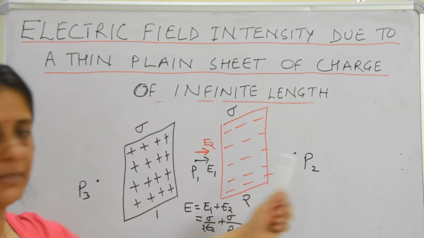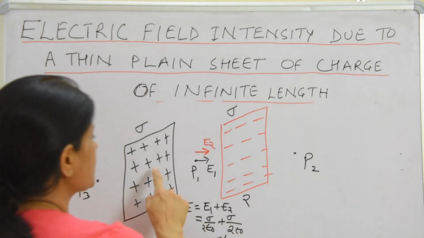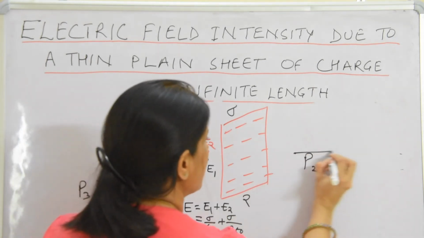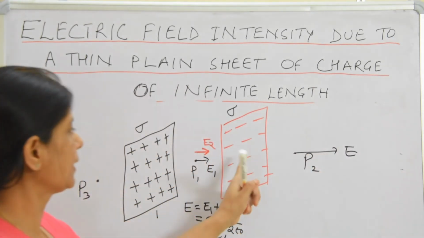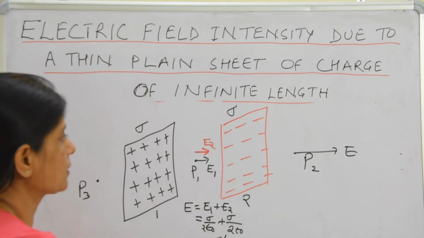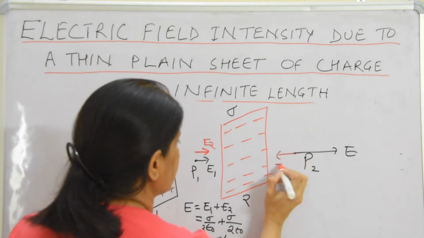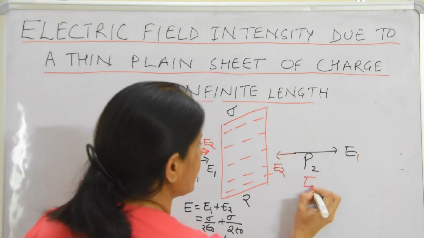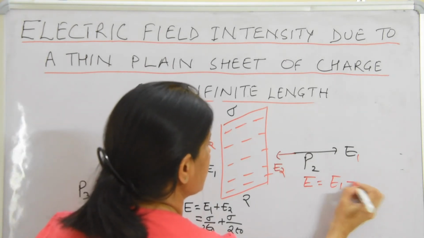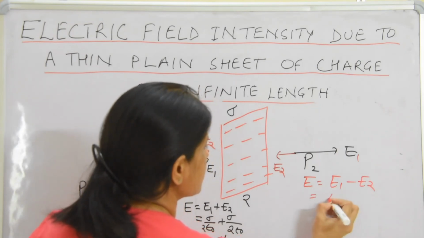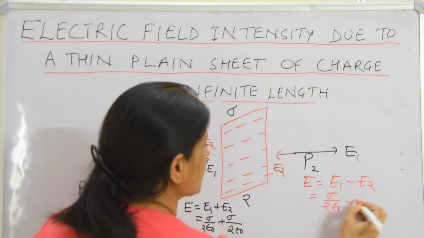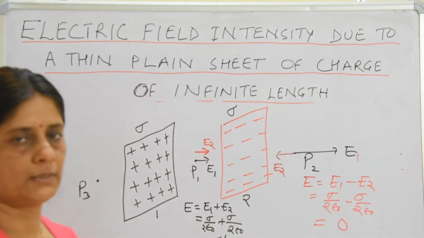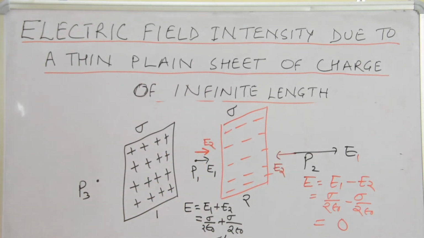Now at point P2, due to the positive charge, the direction of electric field intensity is outside, and due to the negative charge it is inside. Total E is E1 minus E2, that is sigma upon 2 epsilon naught minus sigma upon 2 epsilon naught, that is 0. This is the value of electric field intensity.